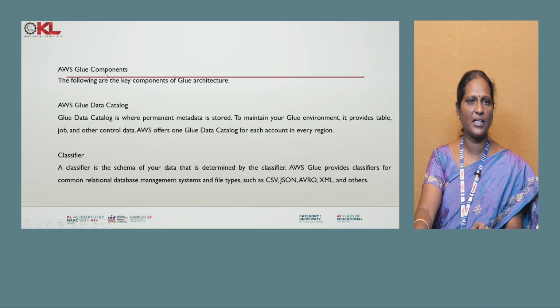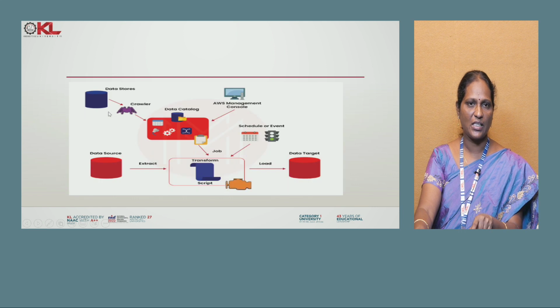And what are the different AWS Glue components? It has different components, like the data catalog and the classifier. What is the data catalog? In this figure we see that the data catalog means various sources. The data can be converted into various sources which are appropriate for analysis. That is the data catalog.